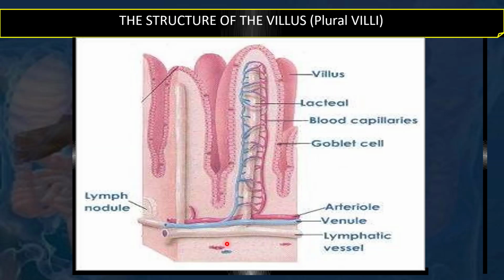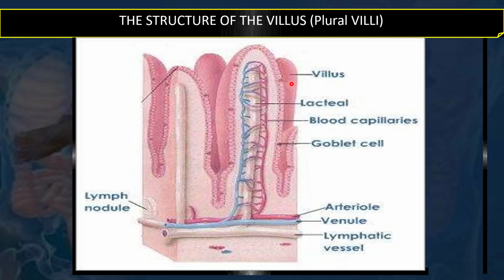You can see that this is the wall of the mucosa. This is the mucosa and the cell, and from the cell there are these cellular projections. This is a three-dimensional image, and these projections are called villi: this is one villus, this is another villus, and another. In the center of the villus there is a blood capillary, and there is a lacteal in the center. You can see these vessels. This is an artery giving lots of capillaries, and this is their venous end, which goes into the venous system.